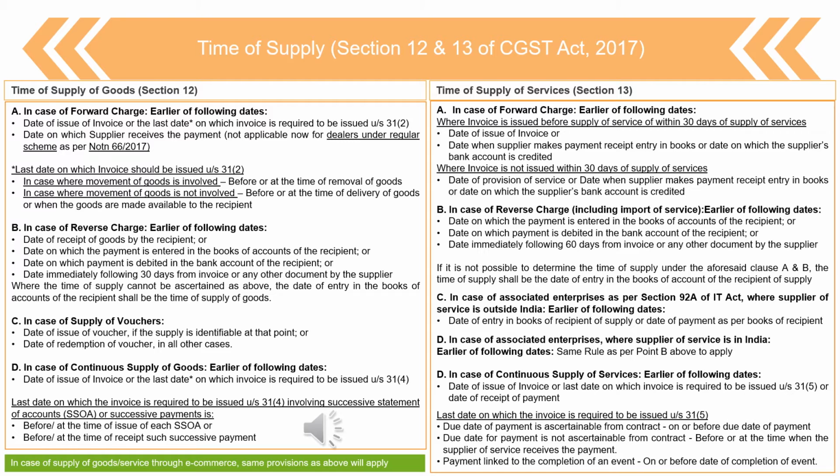So the earlier of the two dates will be considered as the date on which tax liability would arise in case of forward charge. In case of reverse charge, I told you there will be 4 dates to consider: the date of receipt of goods by the recipient, the date payment entry is made by the recipient, the date on which the bank account of the recipient gets debited, and fourth, the date immediately following 30 days from the date of issue of any document or invoice by the supplier, right. The earlier of the 4 dates will be considered as the date on which the tax liability will arise. Where the time of supply cannot be ascertained as above, the date of entry in the books of accounts of the business shall be the time of supply of goods.